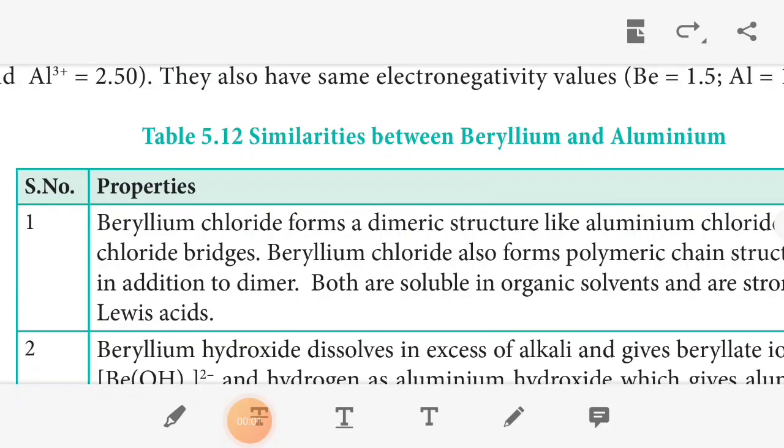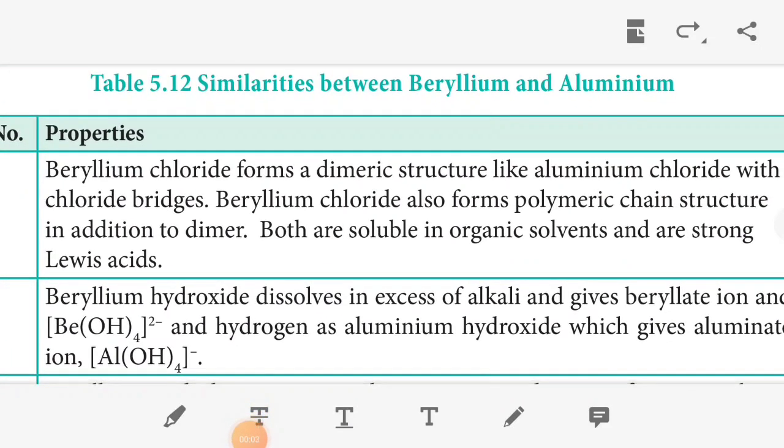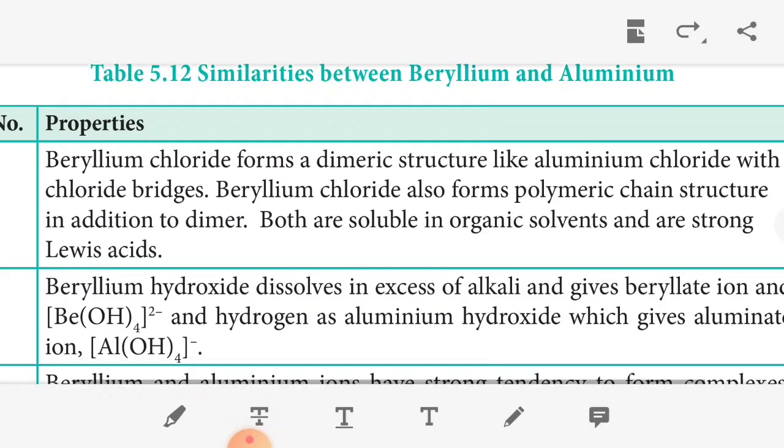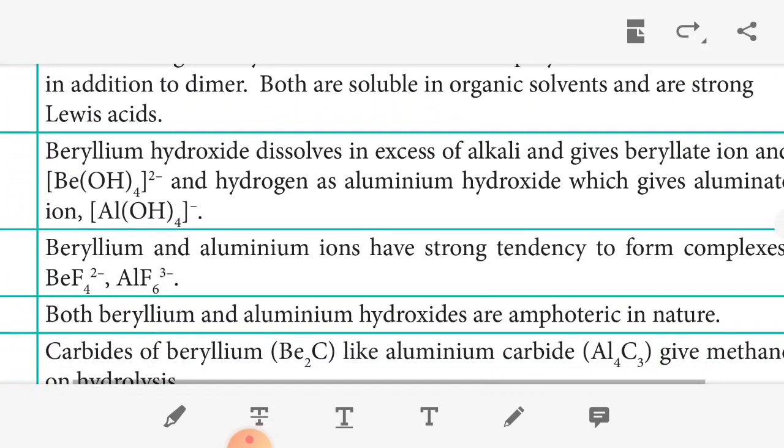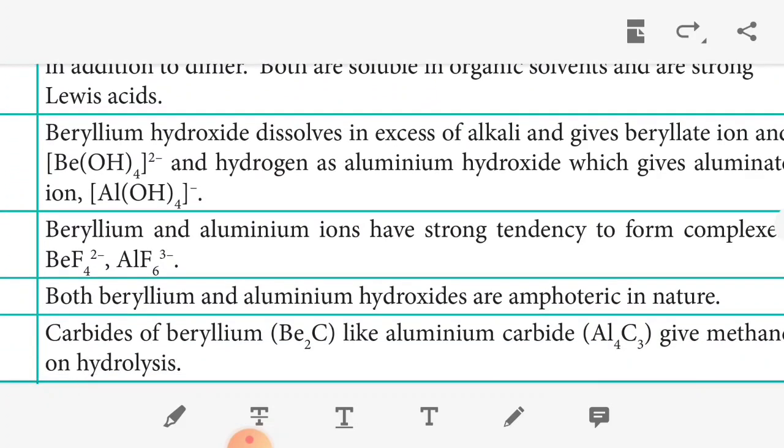The next topic is similarities between beryllium and aluminum. Beryllium chloride forms a dimeric structure like aluminum chloride, AlCl3, with chloride bridges. Beryllium chloride also forms a polymeric chain structure in addition to the dimer. Both are soluble in organic solvents and are strong Lewis acids. Second, beryllium hydroxide dissolves in excess alkali to give the beryllate ion, and aluminum hydroxide likewise gives the aluminate ion. These are the similarities between aluminum and beryllium.